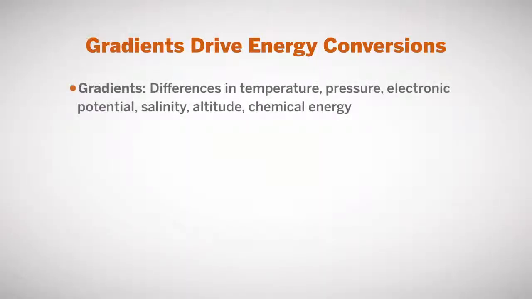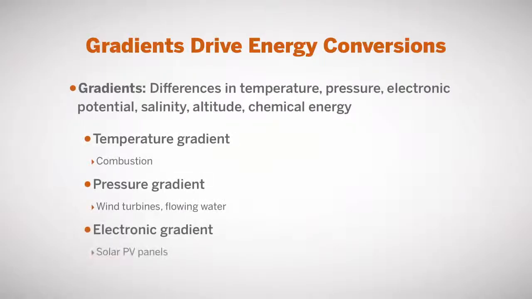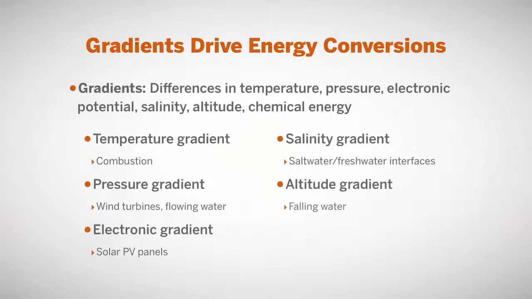Driving all these conversions are a series of gradients. Gradients are differences: differences in temperature, pressure, height, electronic potential, salinity, altitude, chemical energy potential, that kind of thing. These gradients drive it. A temperature gradient is what we get from combustion. It is driven by high temperature gases in a combustion chamber, for example, pushing the pistons as they try to expand out to the cooler atmosphere.